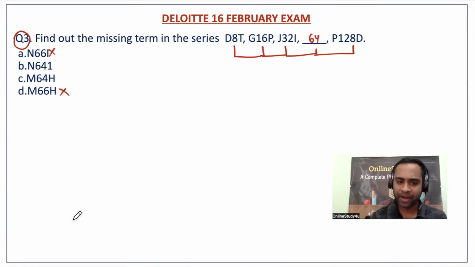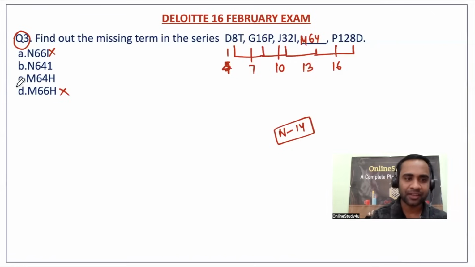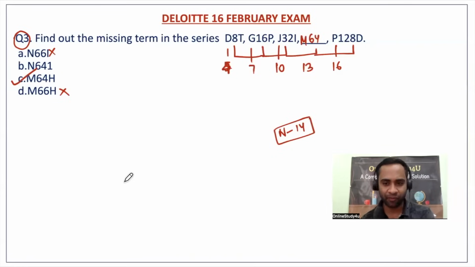Next, D is nothing but 4. D position is 4, G position is 7, J position is 10, P position is 16. 4 plus 3 is 7, 7 plus 3 is 10, so next will be 13, and M is 13. November 14th, you know this trick I have told you. So here it will become M64H. So option C will be the correct answer.